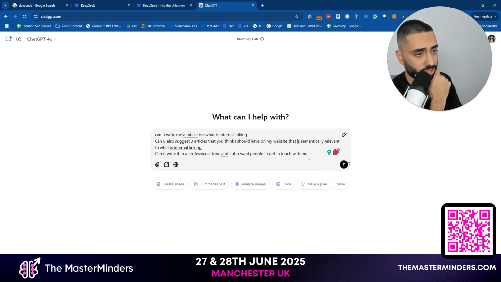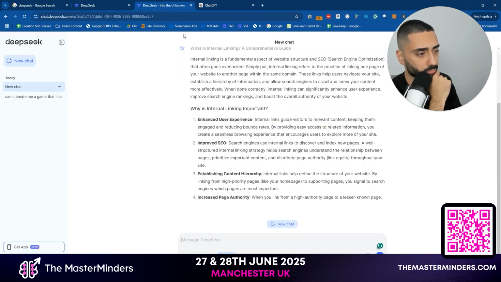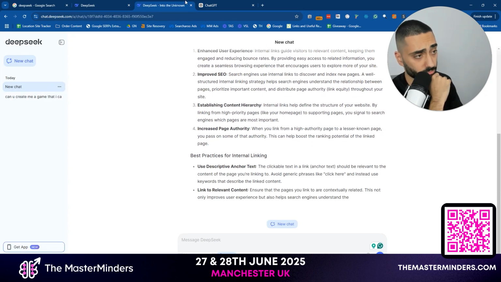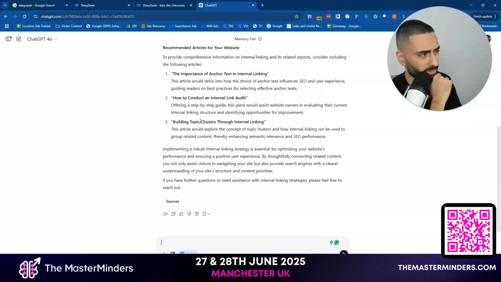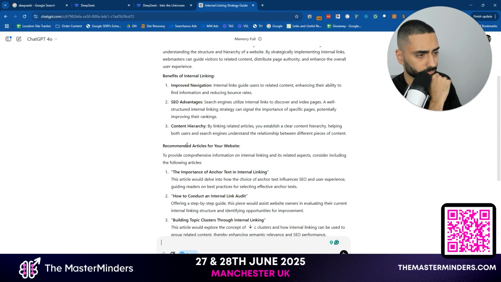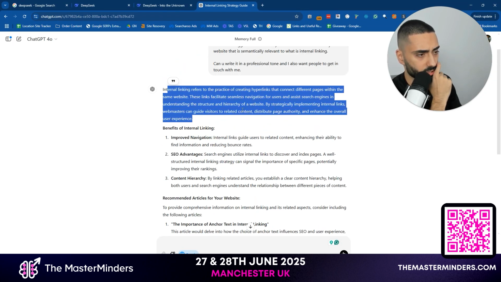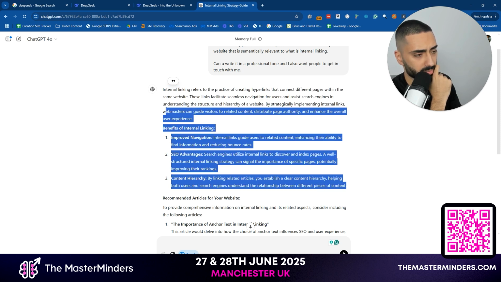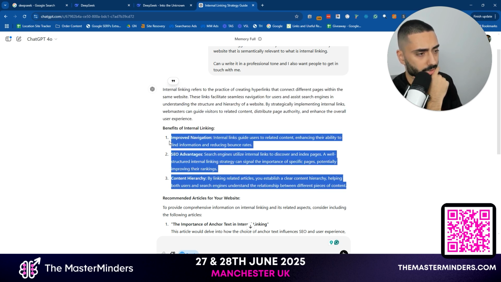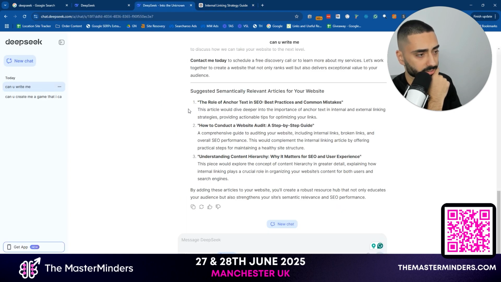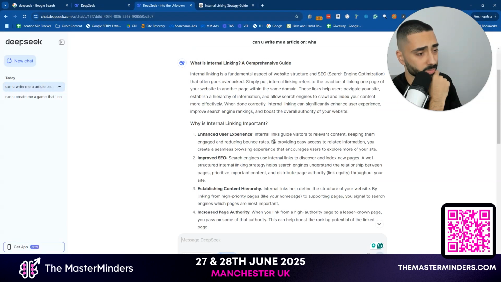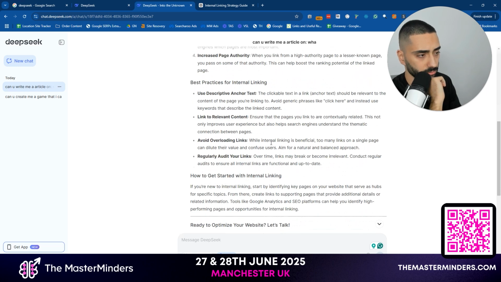We're also going to give ChatGPT with the 4.0 model the same prompt. We'll also use the search feature on here and we will let them both do their thing. Now, this is actually relatively quick. Probably the same speed, actually, I would say. Now, let's take a look and see what ChatGPT's come back with. So this has just come back with like 3 reasons as to why internal linking is important. This has actually come back with more of an actual article.